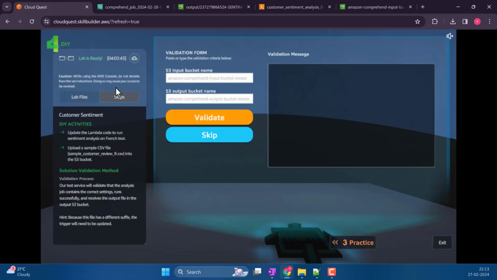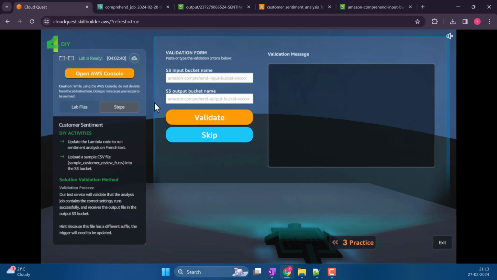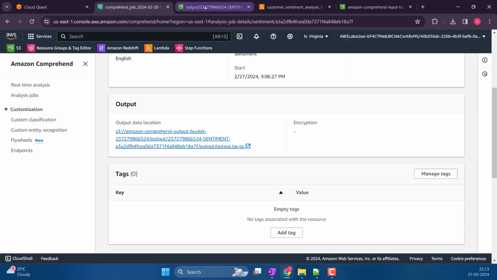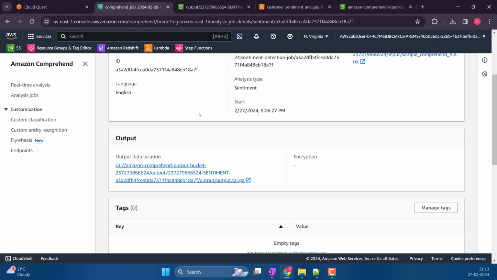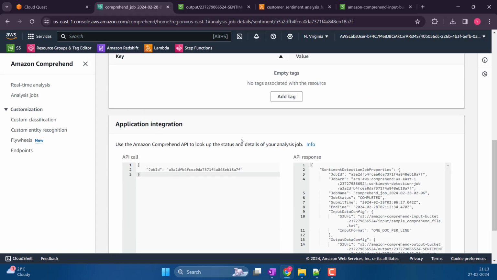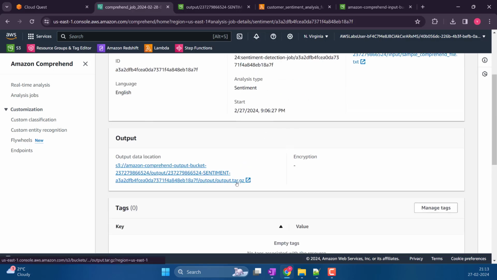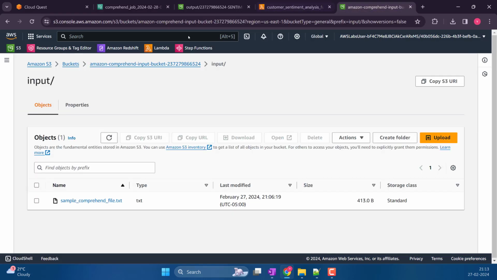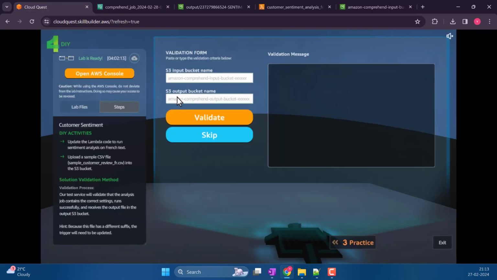So let's go ahead and do the DIY and let's finish this. Input bucket, we already know. So output bucket, I think it is going to use this one. Let me copy it from that.